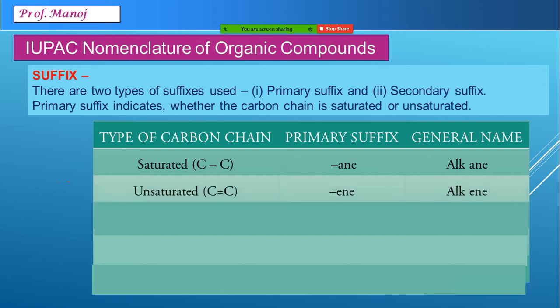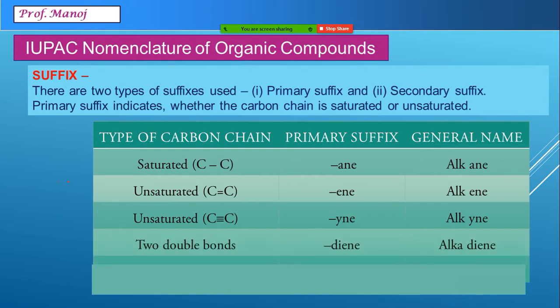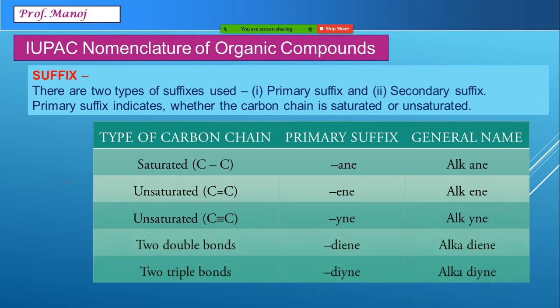Similarly, for a double bond, it is ene, and for a triple bond, it is yne, Y-N-E, pronounced as ine. If a compound has 2 double bonds, then it is called diene, and 2 triple bonds, it's called diyne. You can very well have more than 2 double and triple bonds also. They will be termed as triene, triyne, and so on. You can very well have a mixture of ene and yne also. But how to name those compounds, we will see in the next video after that.